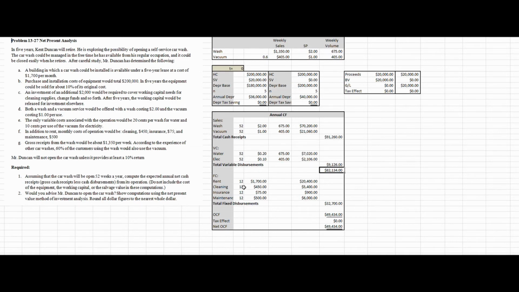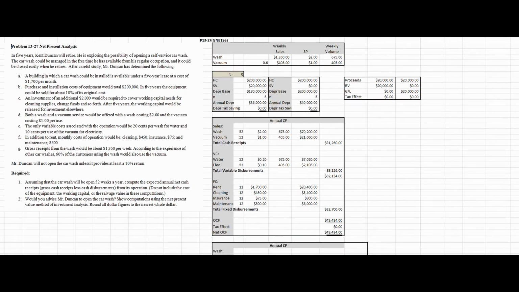Then we're given information on our fixed costs, our operating fixed costs, which includes rent, cleaning, insurance, and maintenance. We're given that information on a monthly basis. So here would be our calculation for the annual amounts of each one of those expenses, total fixed costs. This gives us our operating cash flow. We would calculate our tax effect, again, because our tax rate is equal to zero. There is no tax effect related to this cash flow. And so our net operating cash flow is $49,434. That's one way to do it.